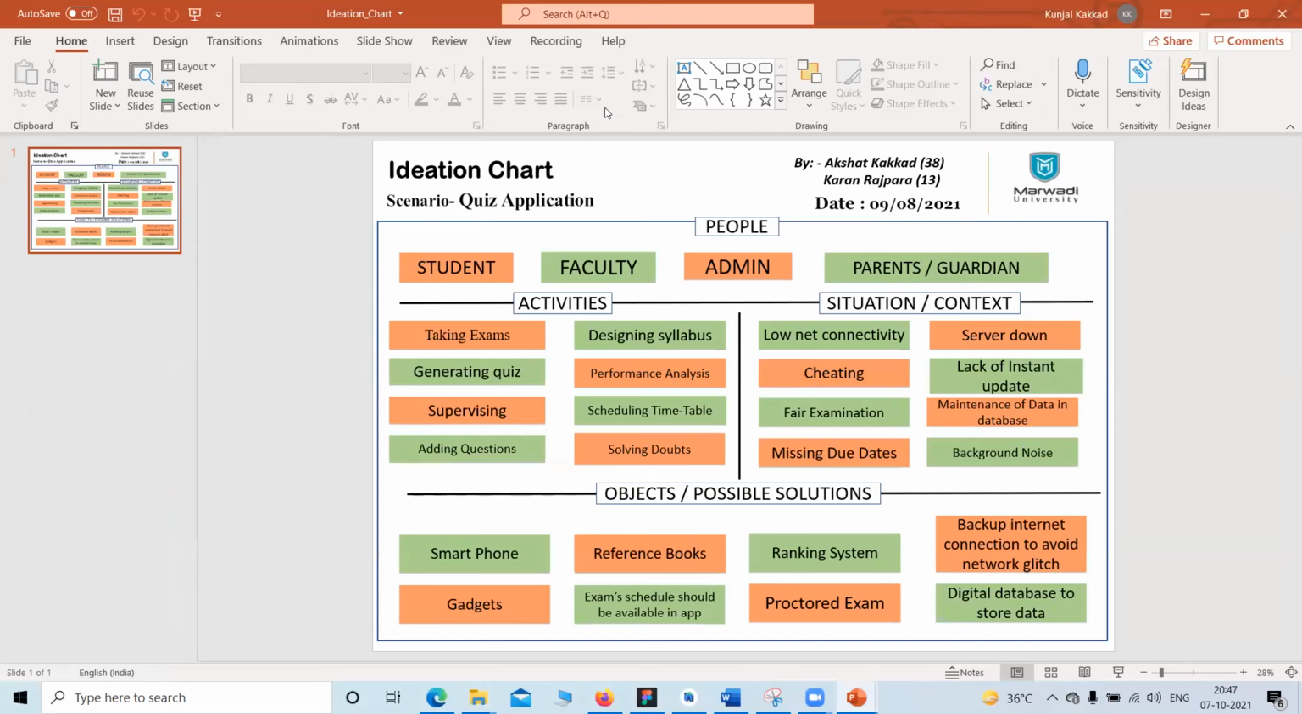Yes. The next thing is, yes. Correct. Go ahead. Okay, so the ideation chart.